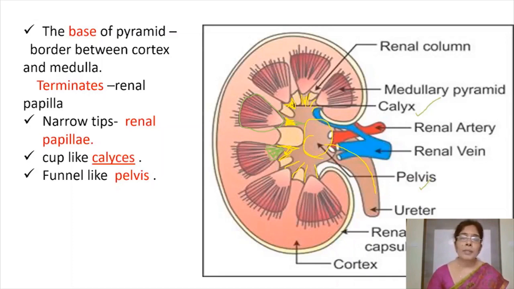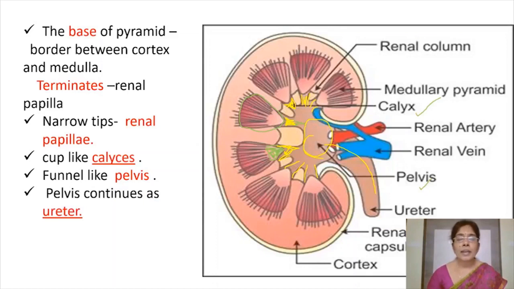So medullary pyramids originate from the border between cortex and medulla, and the broad bases of medullary pyramids are towards the cortex and the narrow tips are towards the pelvis. And these narrow tips of medullary pyramids are known as renal papilla.